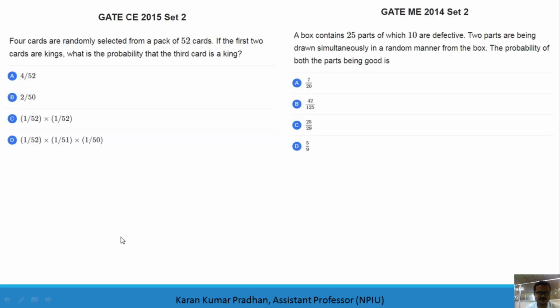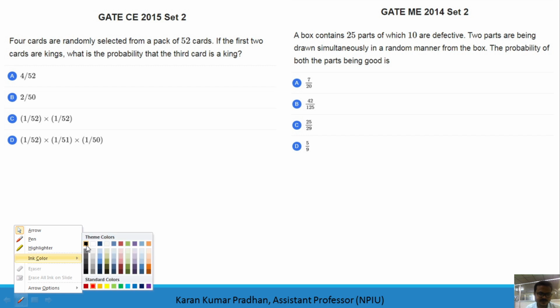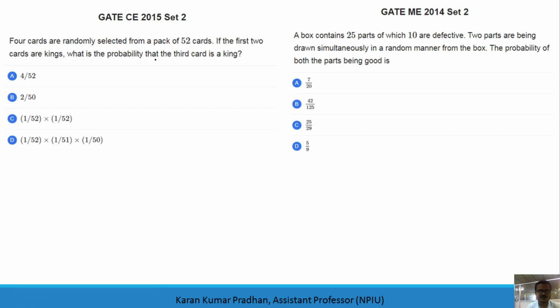This is the first set of questions. This came in 2015 for civil engineering. Four cards are randomly selected from a pack of 52 cards. If the first 2 cards are kings, what is the probability that the third card is a king? Here, since the first 2 cards are kings, it means the drawings are performed one by one. So you have to be careful.